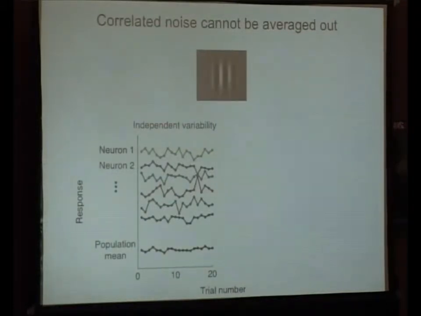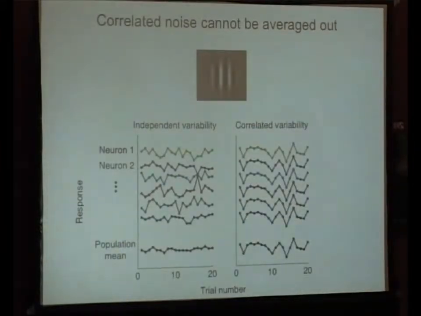And so what I'm showing in this example here are 6 example neurons, 6 simulated neurons that have independent noise. And when you average, the x-axis here is trial numbers, repeated presentations of the same stimulus. And what you see is when you average the activity of these 6 neurons together, you get a relatively stable estimate of what the mean is across trials. And so basically averaging these neurons together reduces the independent variability. However, in this example on the right, these neurons all have correlated variability. And so obviously when you average these together, this correlated noise doesn't average out.